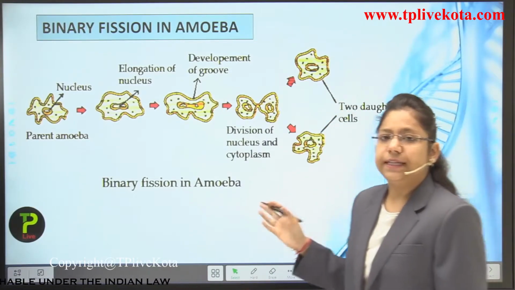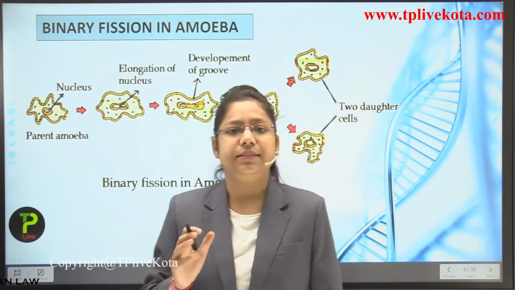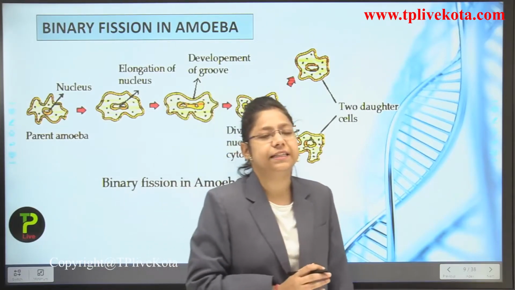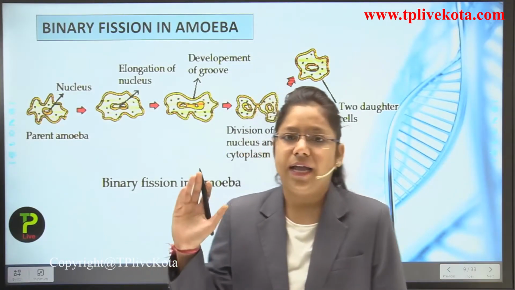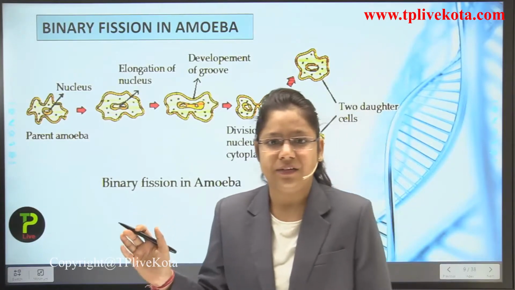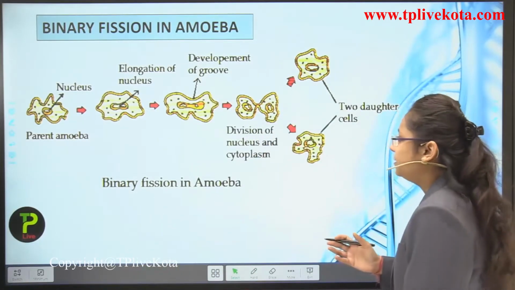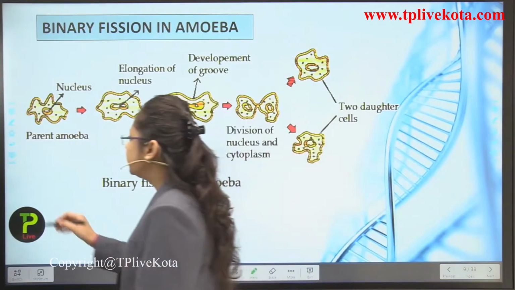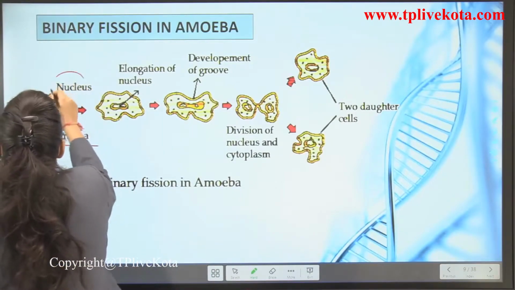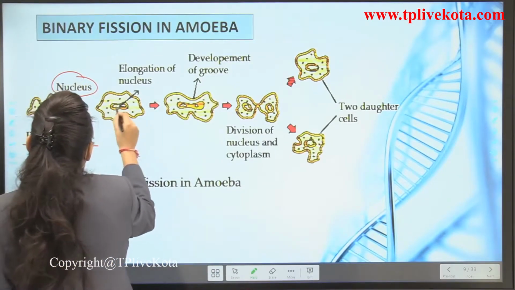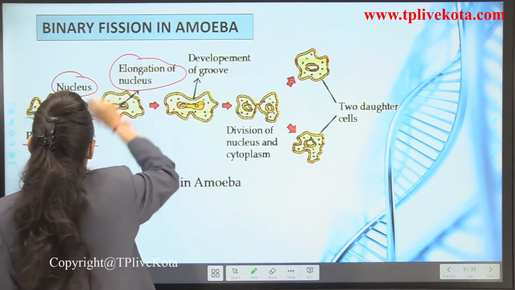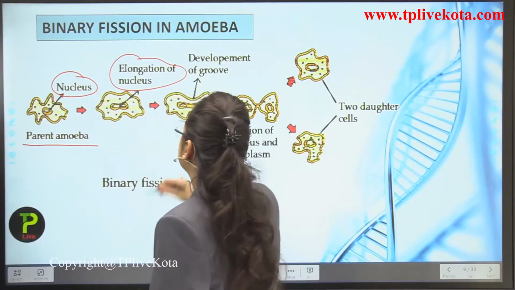Students, see this diagram. This is the diagram of binary fission occurring in amoeba. Let us revise it. This is the parent amoeba and this is the nucleus of the parent amoeba. The elongation of the nucleus takes place and a groove develops.